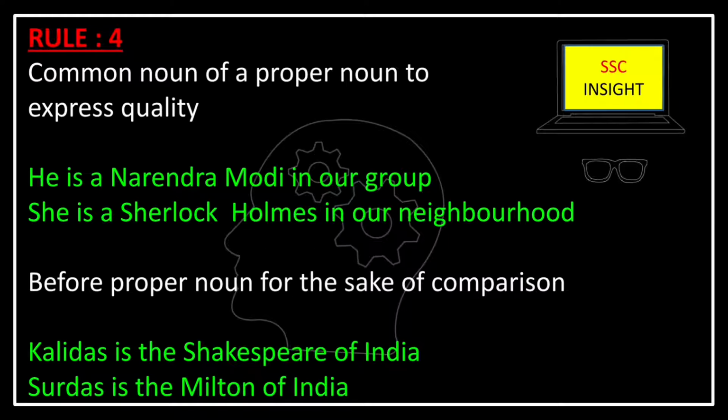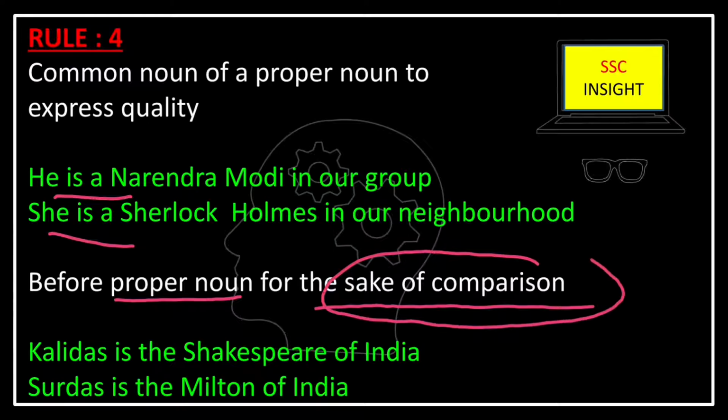Next one is before proper noun for the sake of comparison. In case of comparison, we use definite article, not indefinite article. Here we are using indefinite article to express quality. In case of comparison, we are using definite article. We can see through this example that Kalidas is the Shakespeare of India.